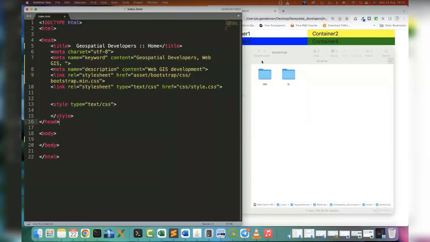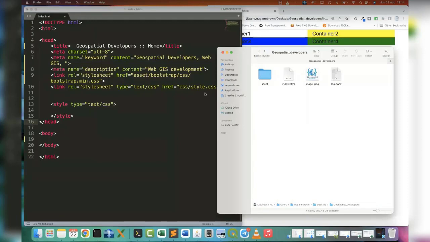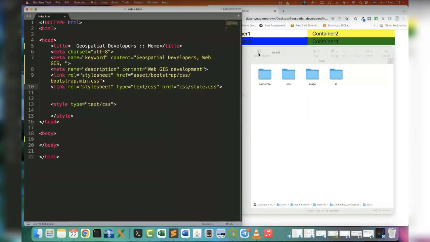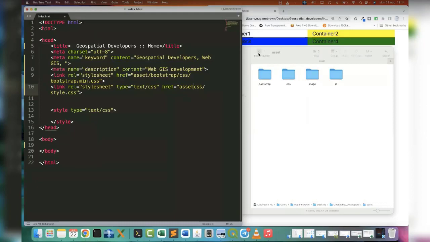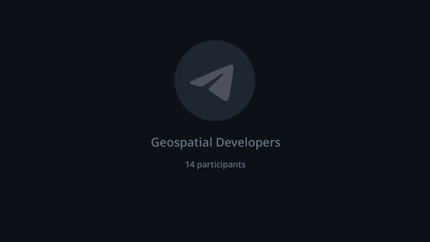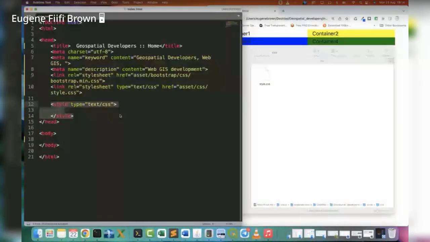And for our style, the correct reference link is that we first need to enter the asset folder. Then from the asset folder, we have the CSS, and then we have our style. That makes sense. We will keep this just in case we want to add an inline CSS reference and an internal CSS, but other than that, we'll leave it blank. So I think we are good to go. This is our base structure that we are going to use.